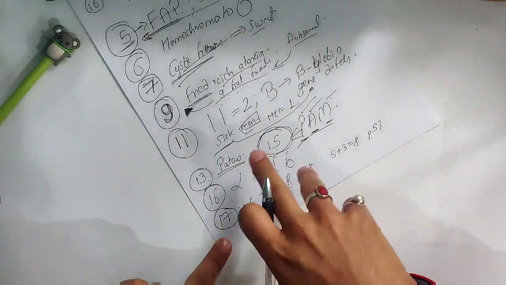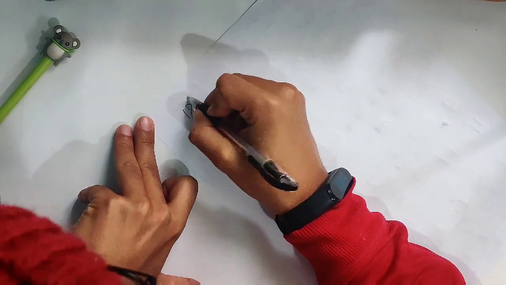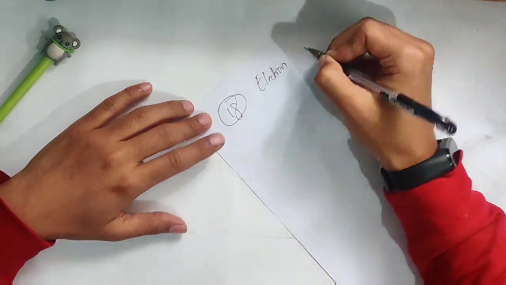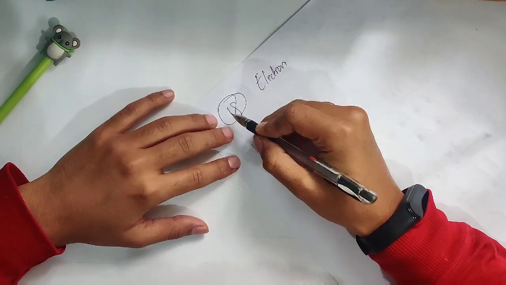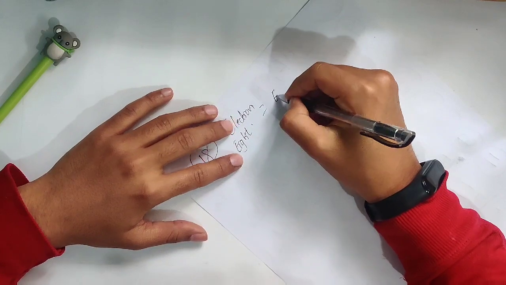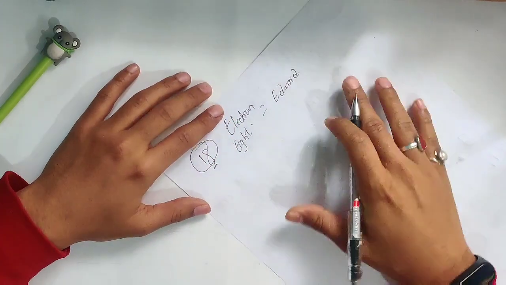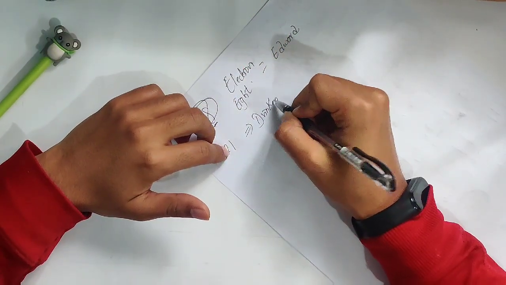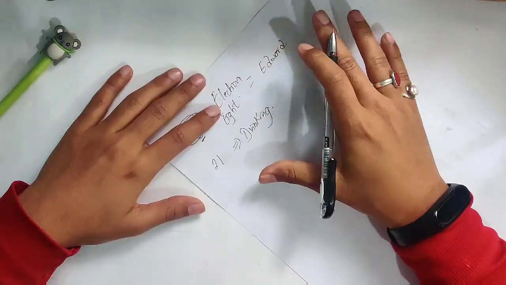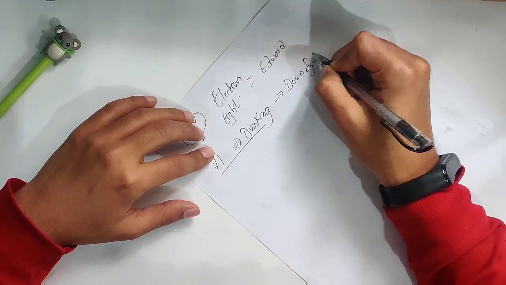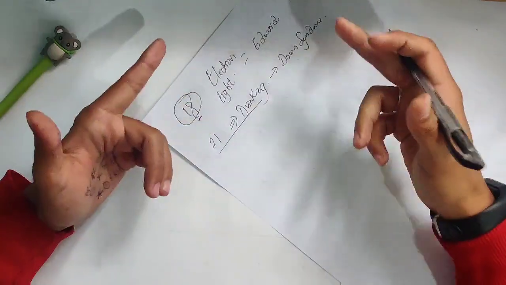Okay, now the others, chromosome number 18. 18 is the age for election, right? You can vote. And 8, I just remember 8. 18 has 8. 8 is eight, so that is Edward syndrome, right? In case of 21, 21 is the legal age for drinking. Although I do not promote drinking, I don't drink myself. I drink water and milk. And 21 is for drinking, and that is for Down syndrome. Right? You drink, you go down.